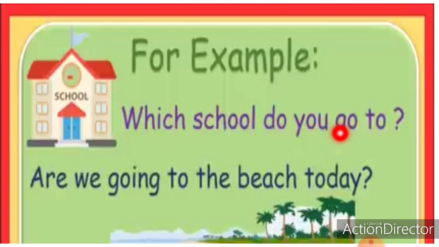This sentence is asking a question. Yes, you can find out from here also. You can see this word which, what, how, when. Yes, all these words mean we are asking some question. So, which school do you go to? At the end you can see this is a question mark. Got it? Now second one.